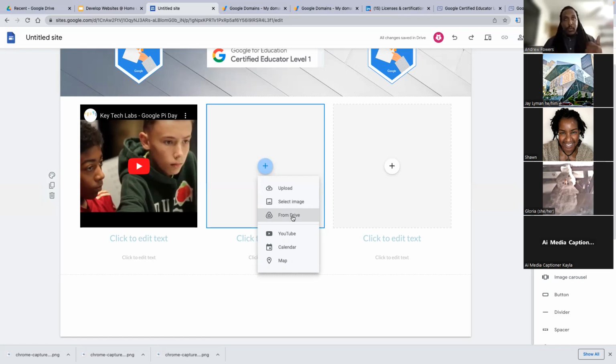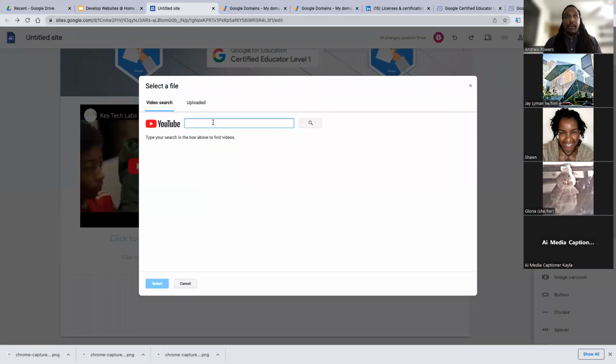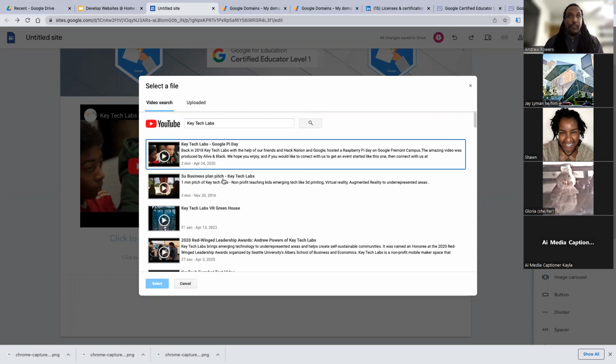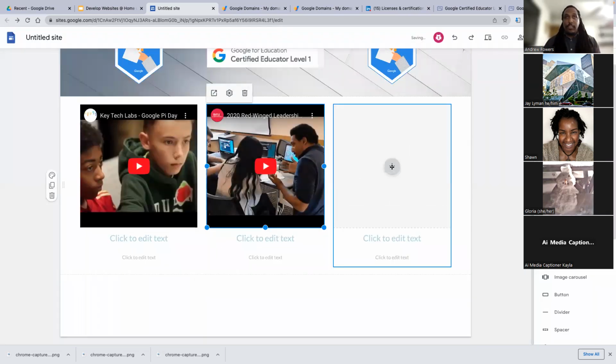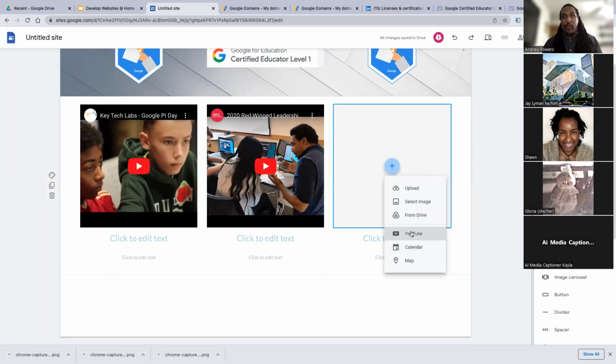You can pull in PDFs, you can pull in videos, but you can pull in YouTube, calendar, and maps. This section, I'm being me, so I'm going to just keep filling it with my previous work, because this is essentially a portfolio of who I am.